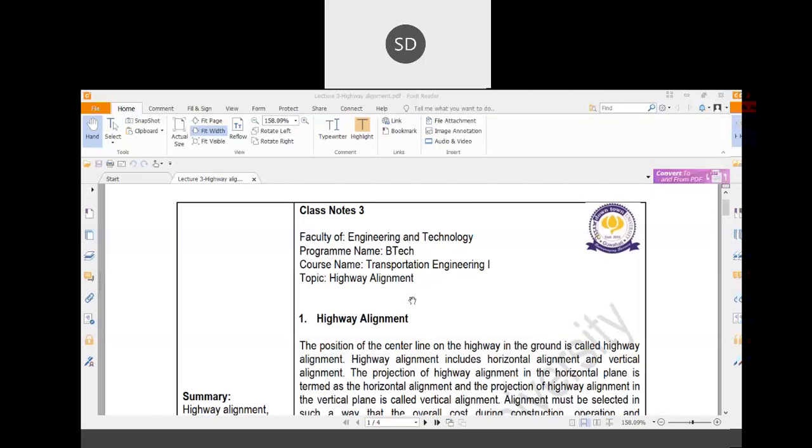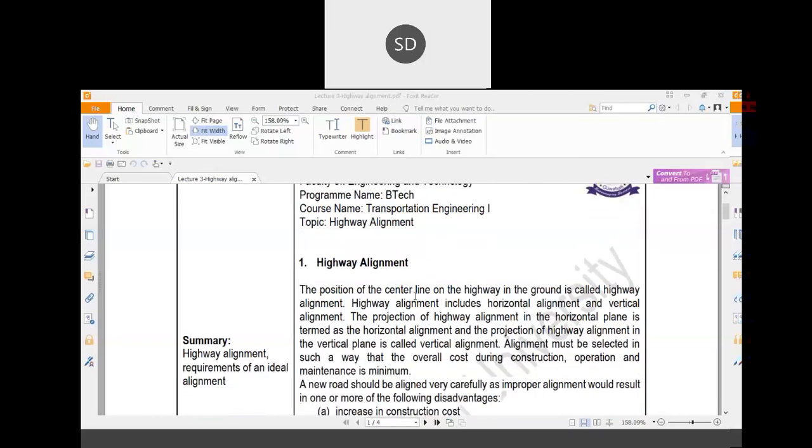So today we'll discuss highway alignment. Basically, before constructing any road, any type of highway, first you have to decide your alignment. Based on the alignment, you have to construct the road. Now, what is alignment? Alignment is nothing but the central position or central line of a road. By surveying, you have to establish the central line.